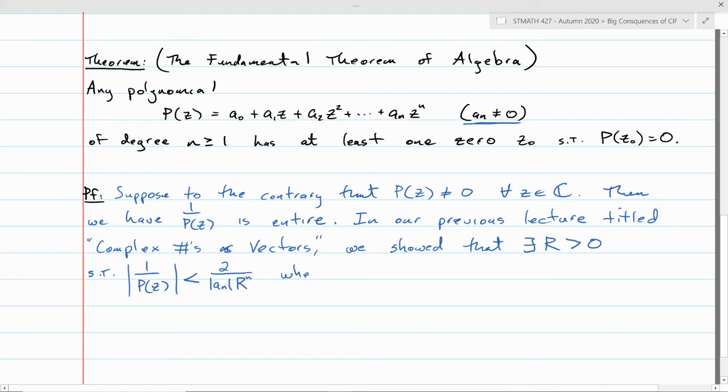And this is true when the modulus of z is greater than r.